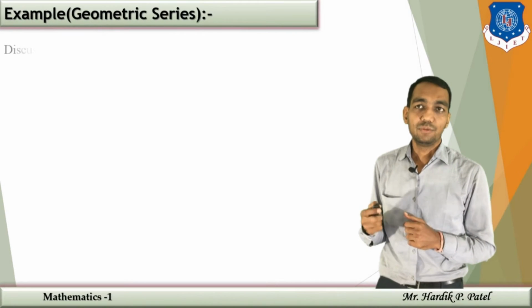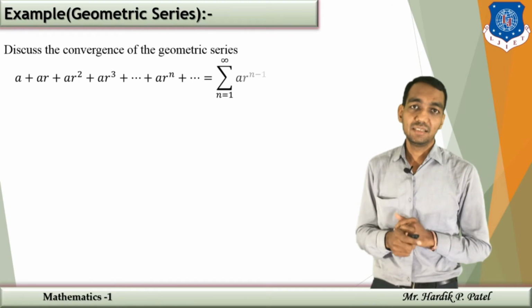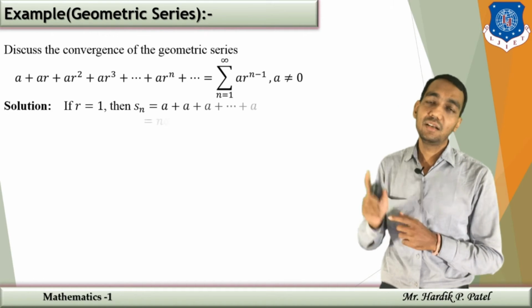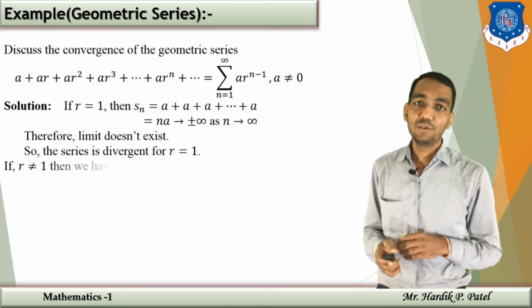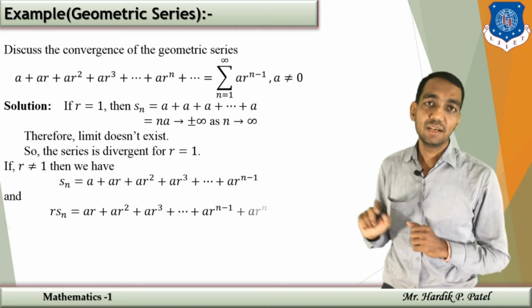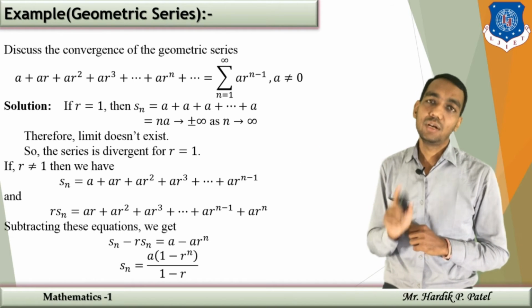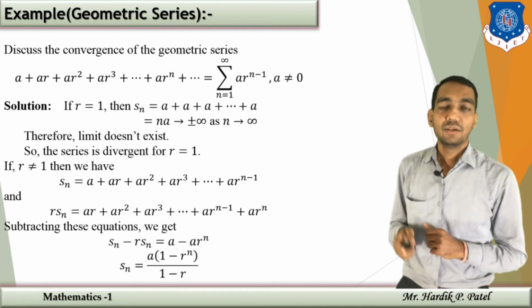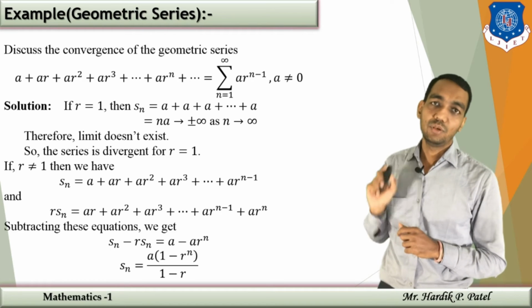Okay. Now we are going to discuss geometric series. Geometric series you have already learned up to 12th. Now we are going to check for any values of r. So we are starting with, suppose, a plus ar plus ar square and so on is a geometric series where a is not equal to 0. Then there are two possibilities, either r is 1 or r is not 1.